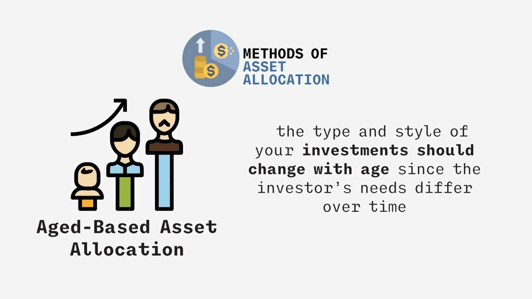Three, age-based asset allocation. This refers to the type and style of your investments, which should change with age since the investor's needs differ over time. As a rule of thumb, you can apply the formula of 110 minus your current age equals a certain percentage exposure to stocks or equity. And this can also be placed in equity-based mutual funds as well.